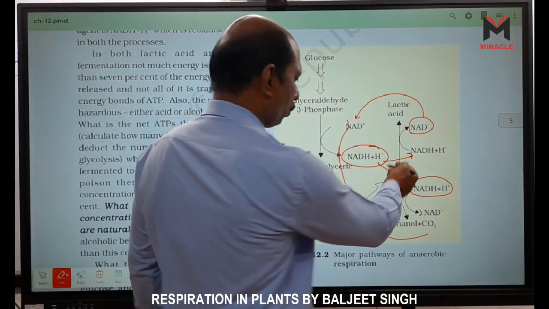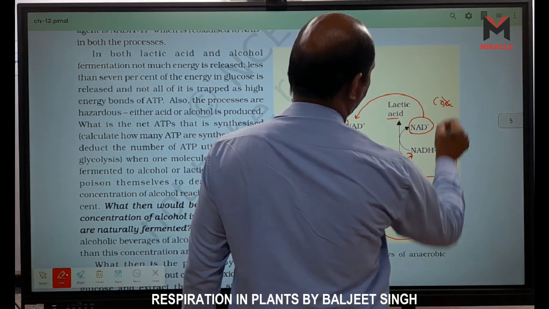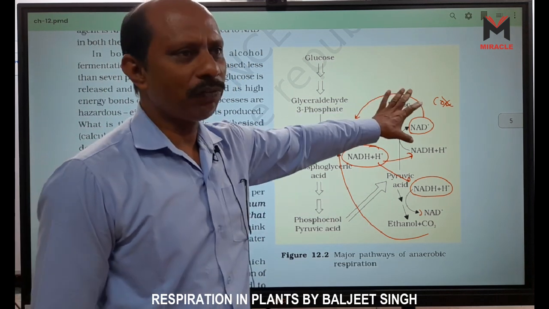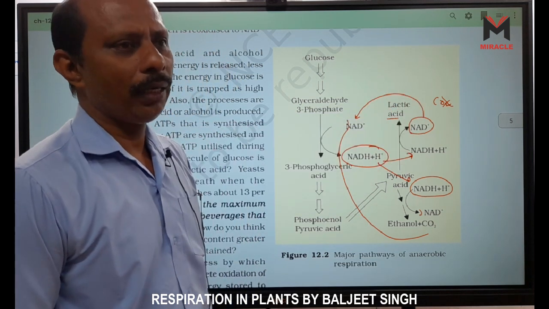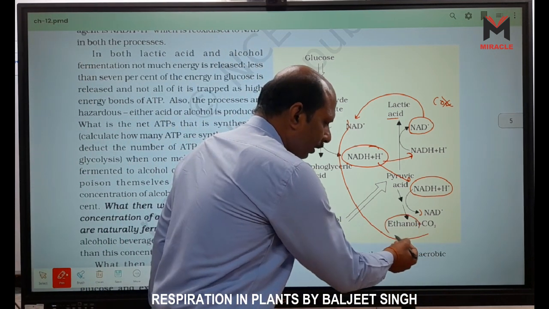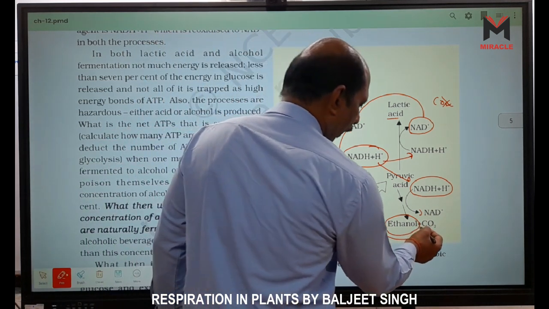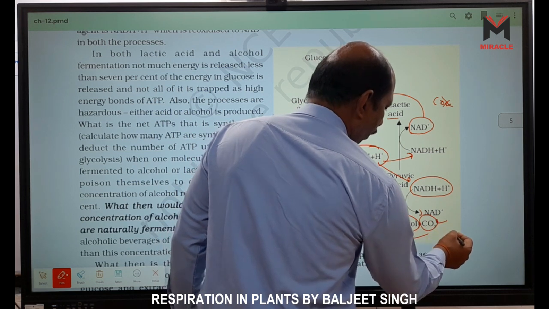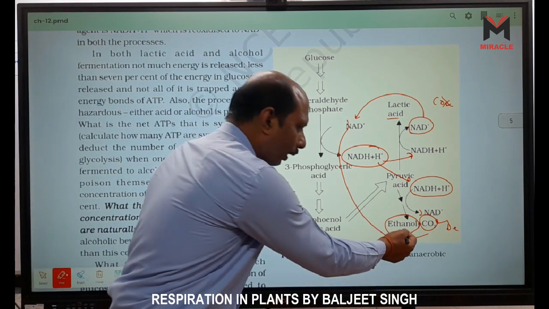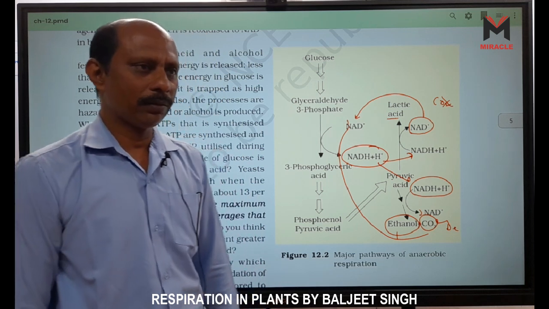What is the difference between these two? In the formation of lactic acid, CO2 is absent, so the decarboxylase enzyme is not used. Lactic acid is formed with lactate dehydrogenase. In the formation of ethanol, ethyl alcohol, used in wine and the beverage industry, CO2 is also released, and the enzyme is decarboxylase. And alcohol is formed with alcohol dehydrogenase enzyme.